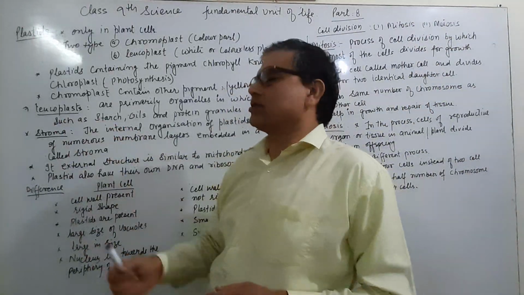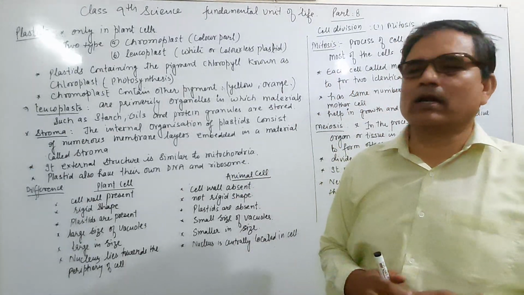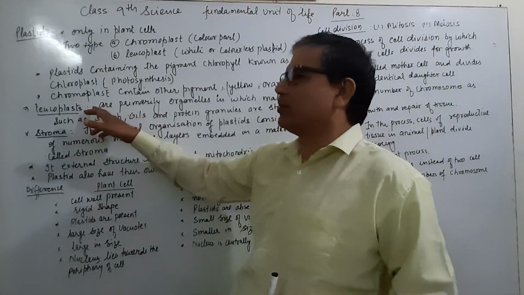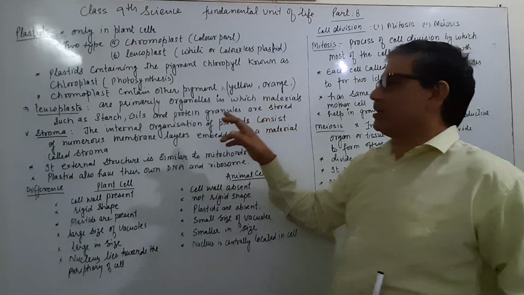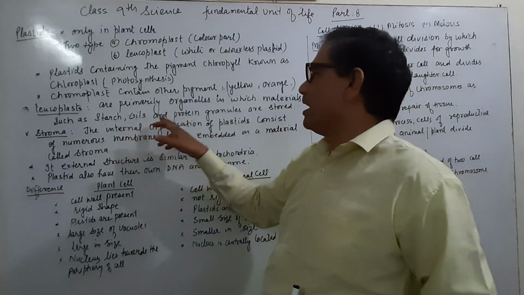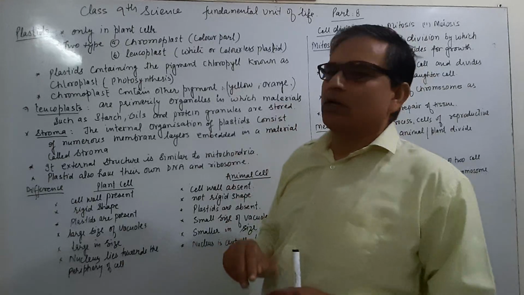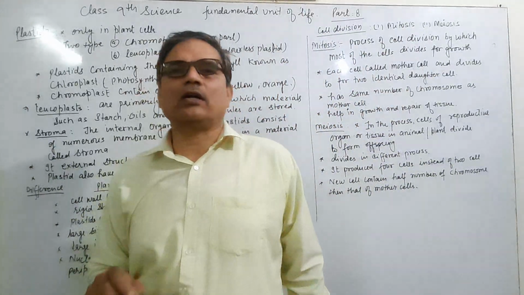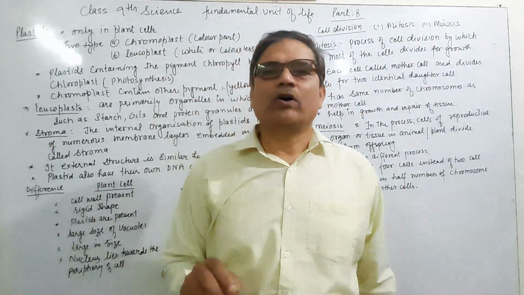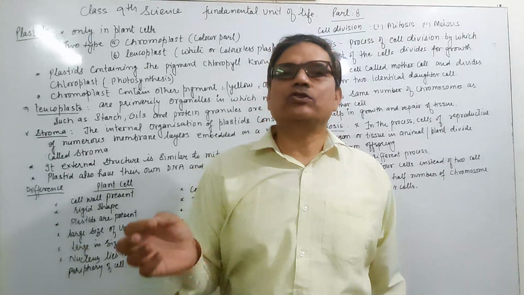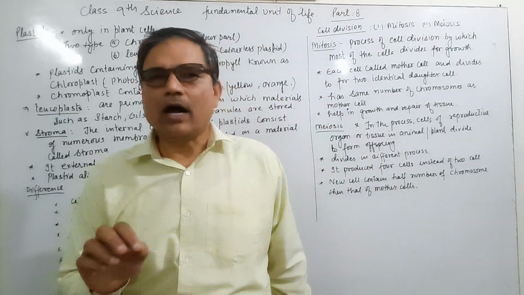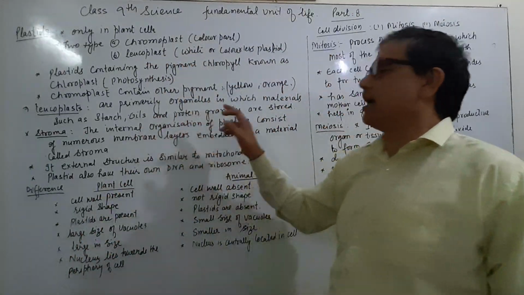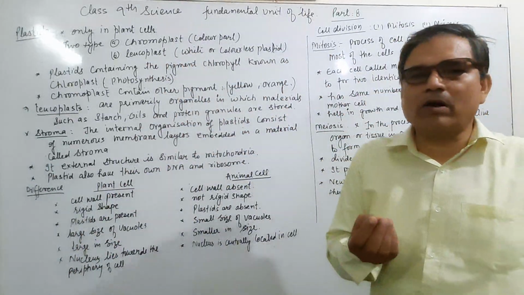And the leucoplast, which is the white or colorless part of the plastid, is primarily the cell organelle in which materials such as starch, oil, and protein granules are stored. Leucoplast is the colorless or white plastid which is used to store starch, oil, and protein granules, small particles.